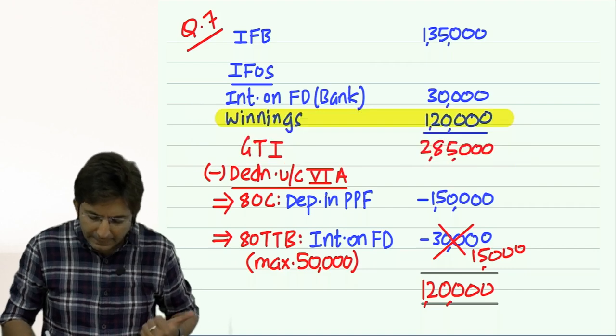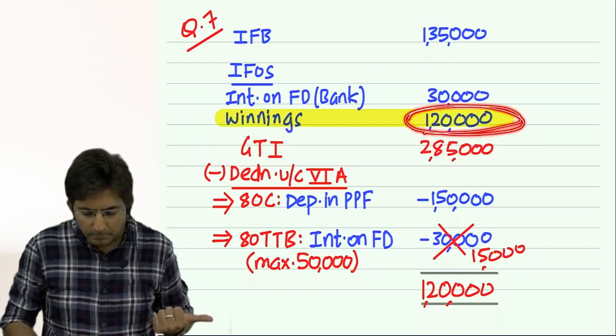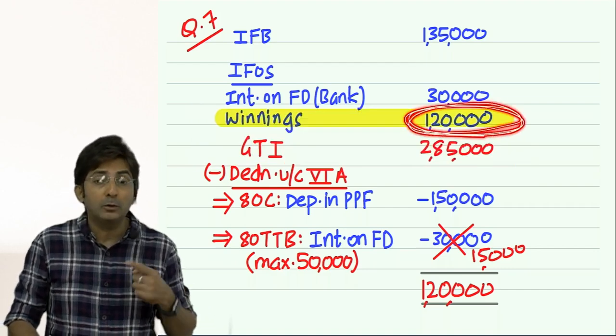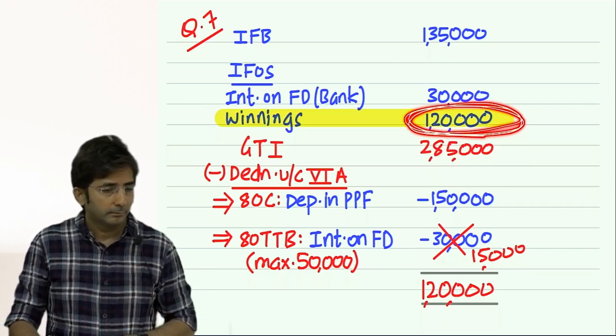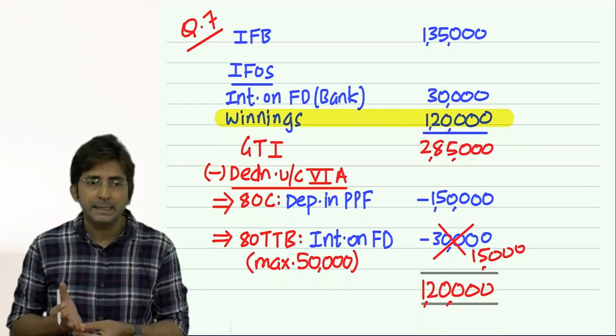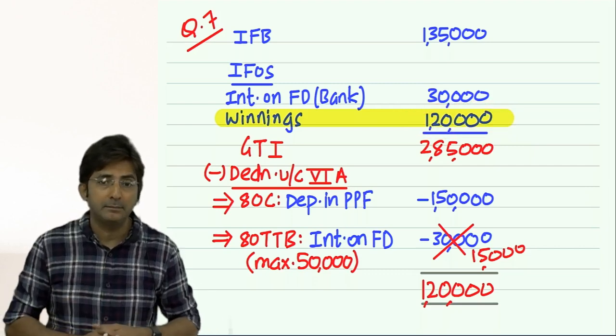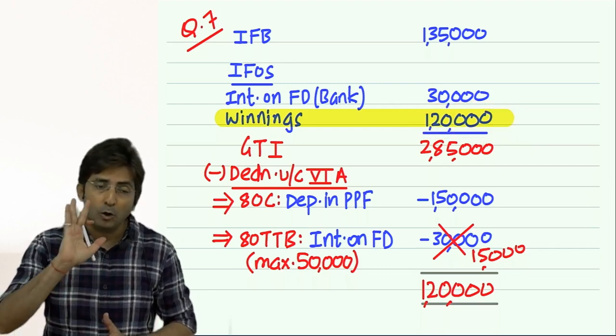In reality, I have this amount, but the government doesn't allow me to touch this amount. See, the government is saying that you cannot get chapter 6A on it, meaning don't touch that amount. Keep it gross only.